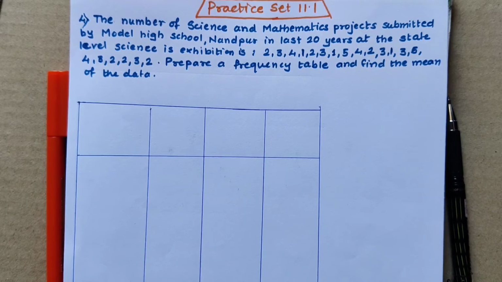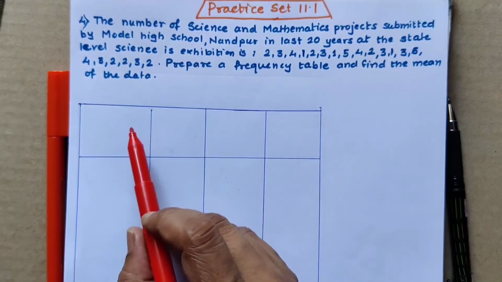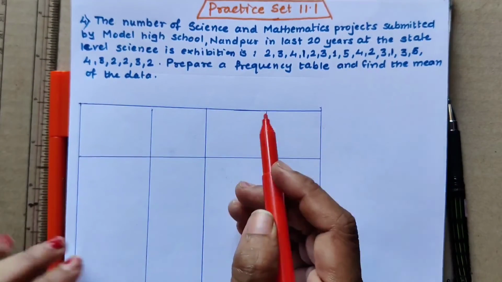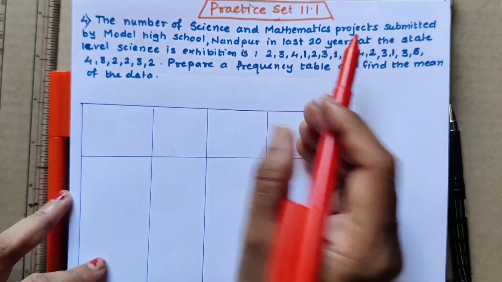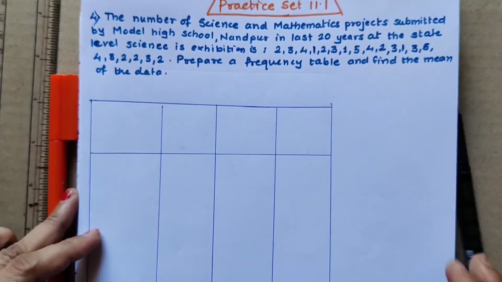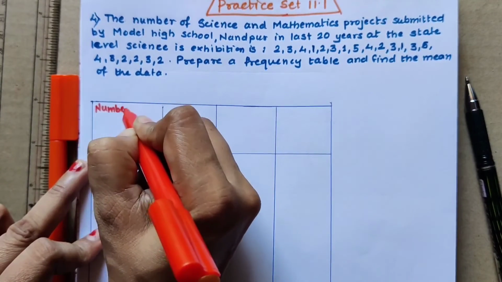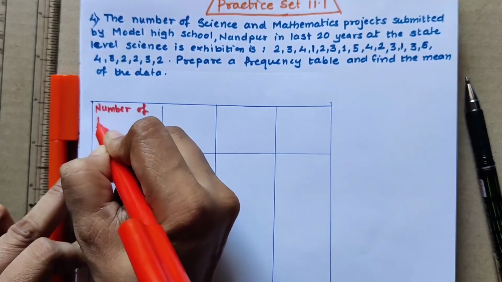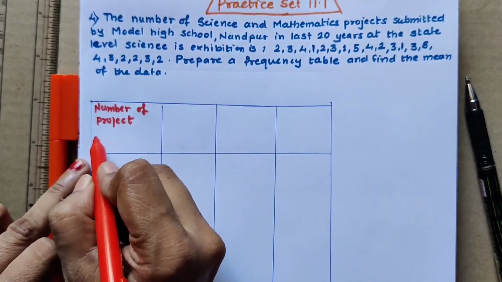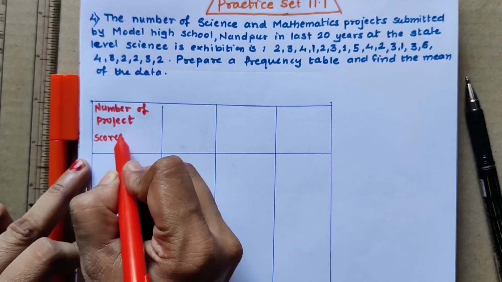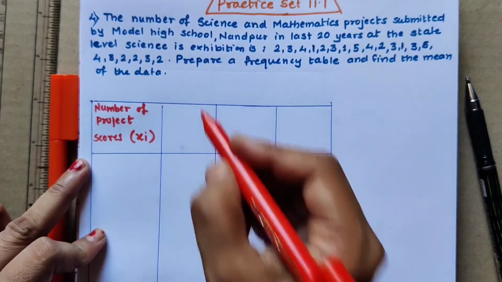As you all can see, I have written the question, and we have to prepare the frequency table. I have made 4 columns here. In the first column we write the number of science and maths projects, so we write number of projects here. If you can't work out what should be written, you can directly write down the scores, denoted by xi.